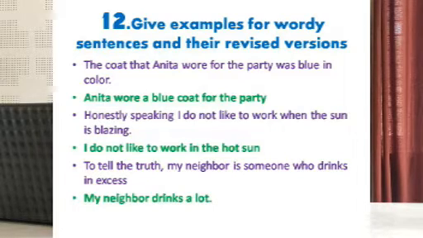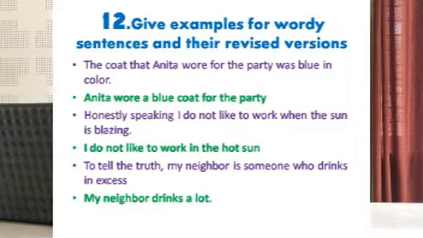The coat that Anita wore for the party was blue in color, and that can be modified into Anita wore a blue coat for the party. So, that sentence looks simple. Next, honestly speaking, I do not like to work when the sun is blazing.